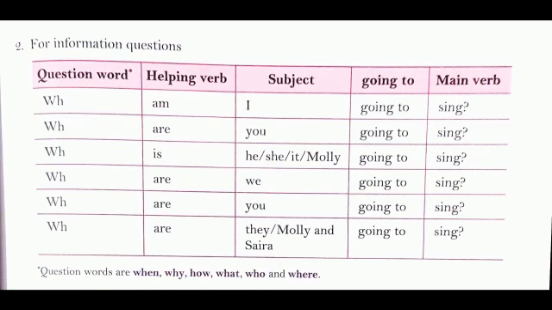With these words we write down the helping verbs am, are, is, are, and after that the subject I, you, he, she, it, Molly, we, you, they, Molly and Sarah. With the subject we write down going to, and after that the main verb. Like that we write down these sentences with going to.